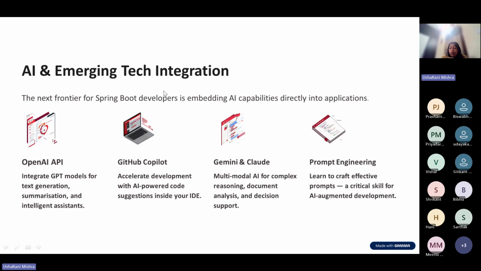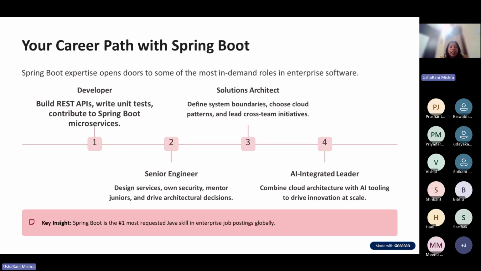We are just planning stage 1 to stage 3. Now the next slide is your career path. Definitely after this course, you can build REST APIs and write your unit test cases.